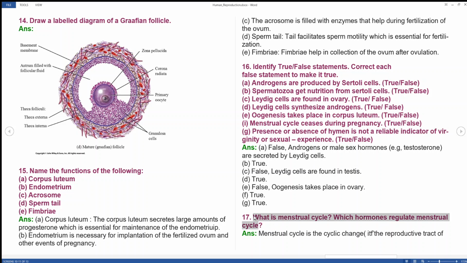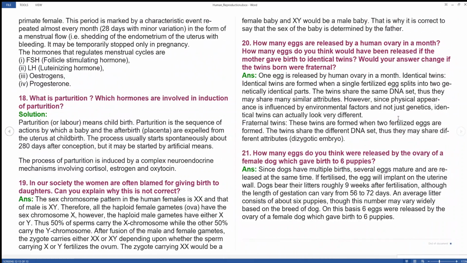What is the menstrual cycle? Which hormone regulates the menstrual cycle? The menstrual cycle is the cyclic change in primate females. This period will be there for 28 days with a minor variation, which is shedding of the endometrium in the uterus. It causes bleeding. It temporarily stops only during pregnancy, and during the lactation period also. Hormones responsible are FSH, LH, estrogens and progesterone.